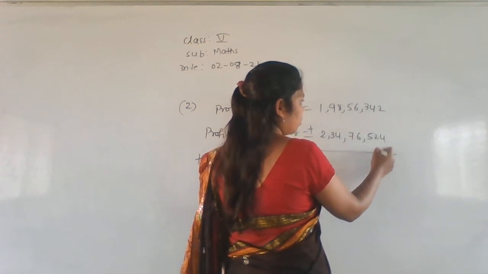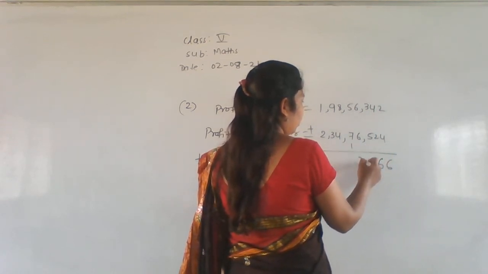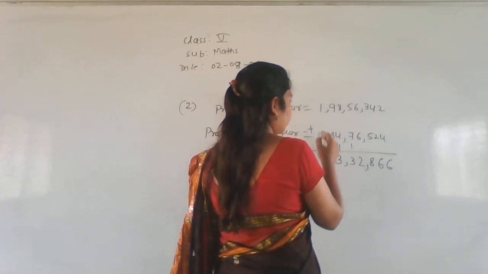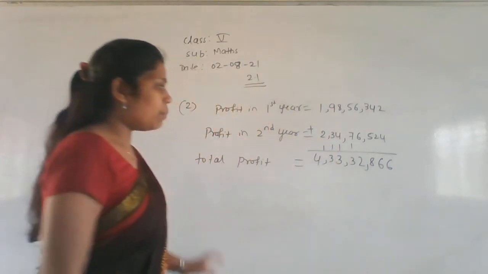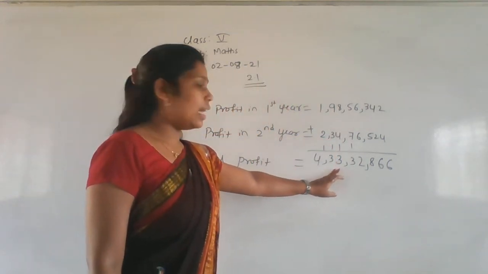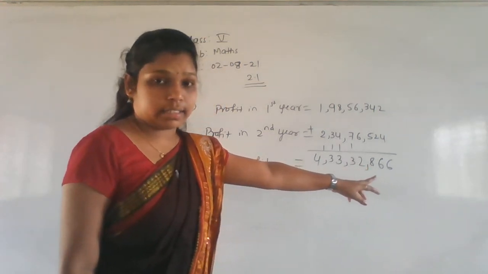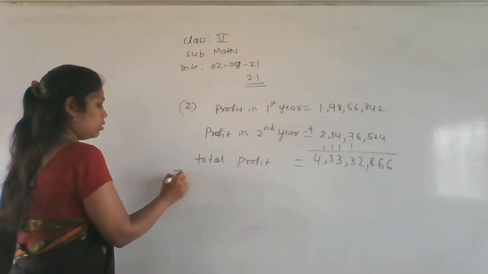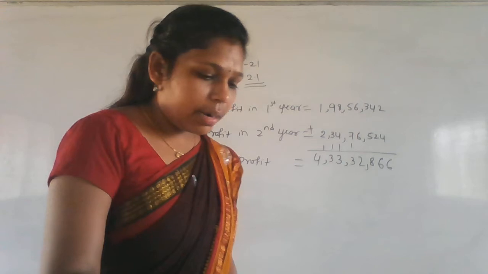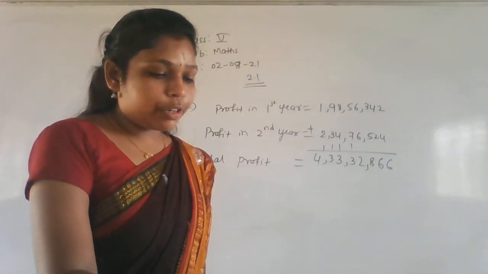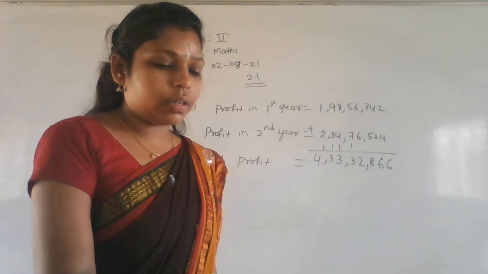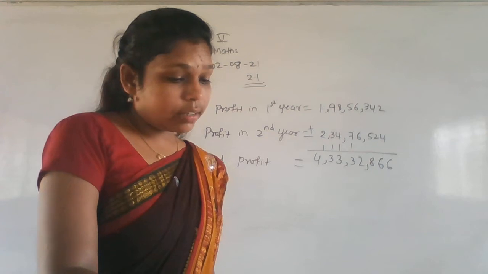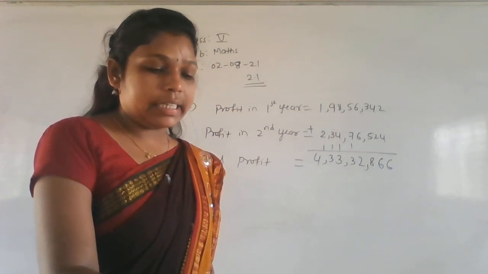Yes. Add the numbers now. 6 and here 6, 8, 12, 13. Next. It is also 13, 10, 13, 4. Okay. Total profit is 4,33,32,866. Total profit is equal to this much. Okay. Now third one. Rehan bought a car for 45,23,600 and a flat for 12,32,98,234. How much money did he spend in all?